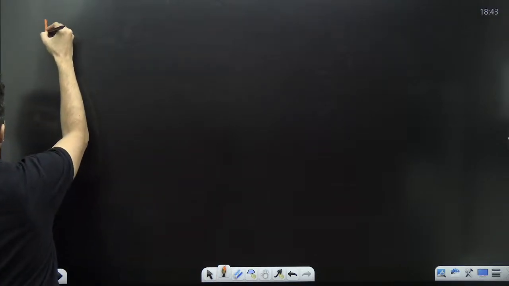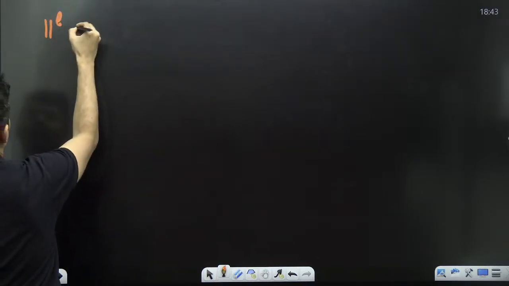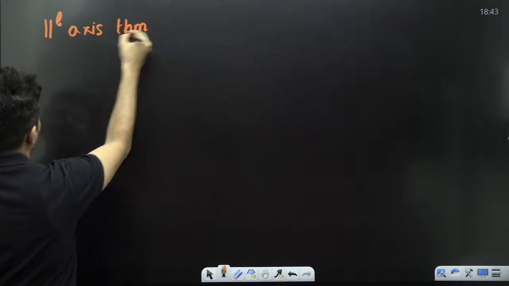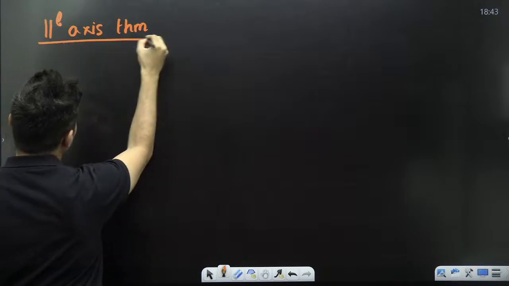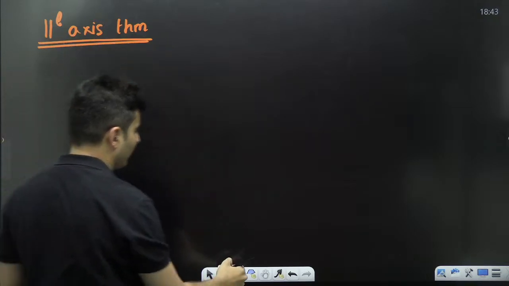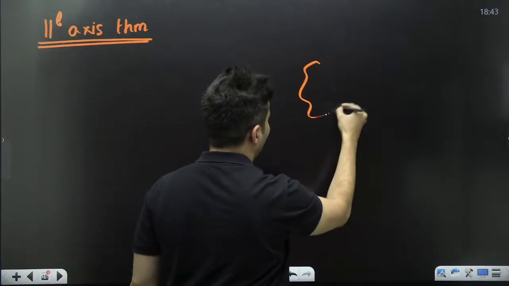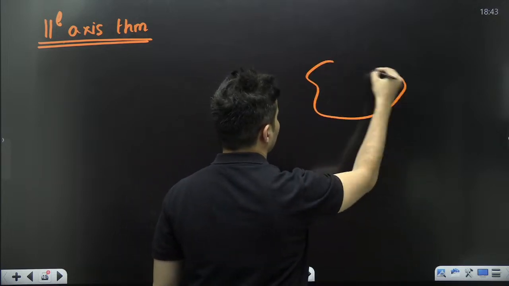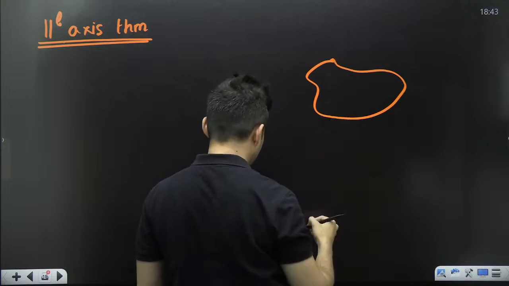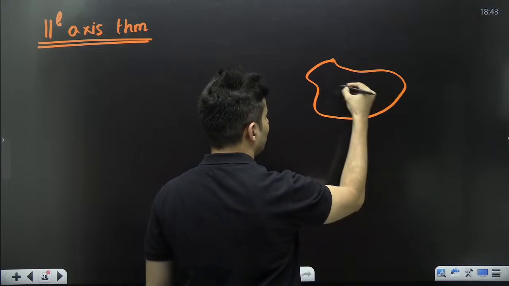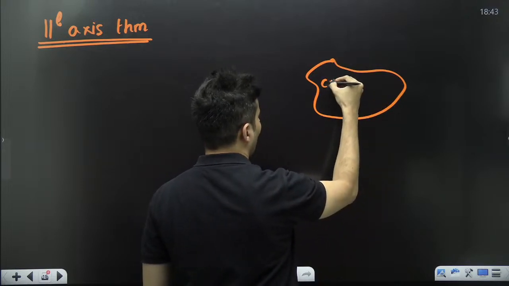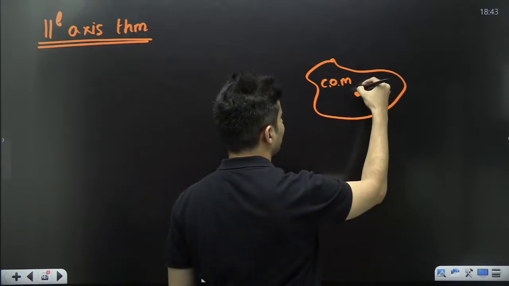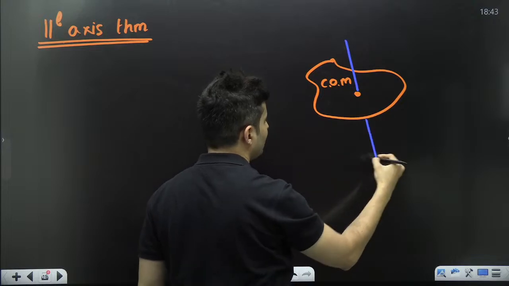The first one is called the parallel axis theorem. What is this parallel axis theorem? See, if you have some random body, and let's say this happens to be the center of mass of the body, and through the center of mass I draw some axis.